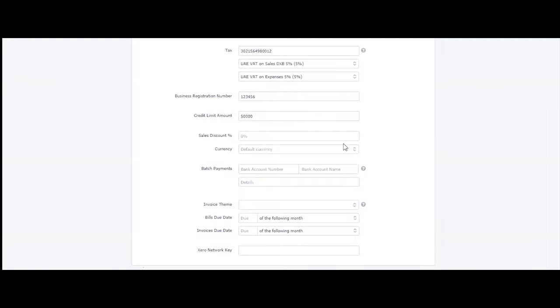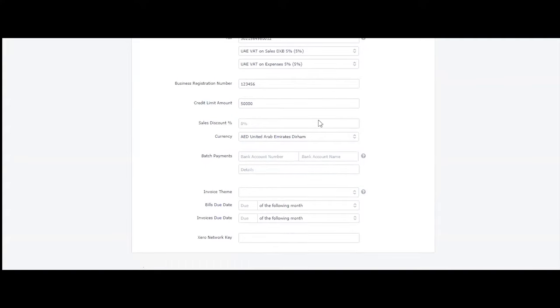If you're allowing discount, you can do that. What is the default currency? It would be AED. Does it allow batch payment? You leave that as blank as well, because sometimes maybe you don't know the bank account. And then what is the default invoice template? So maybe I use a standard, right? What is the term, the due dates? So I put 15 days.